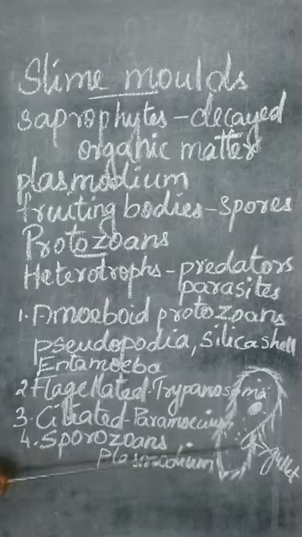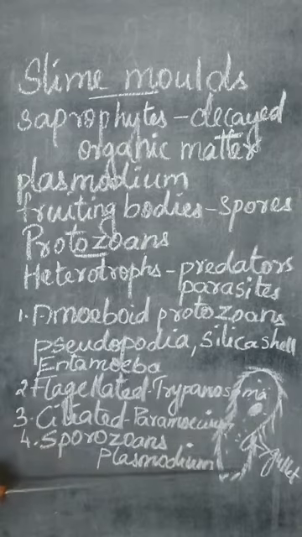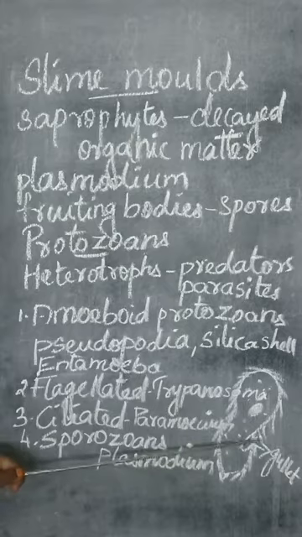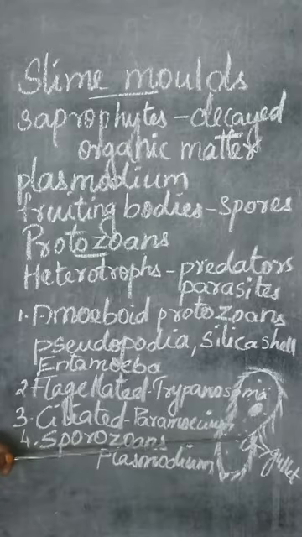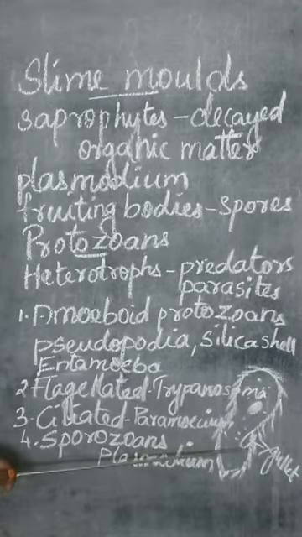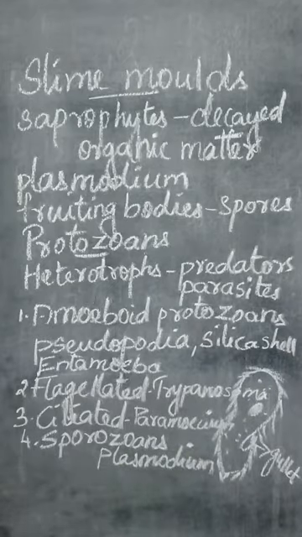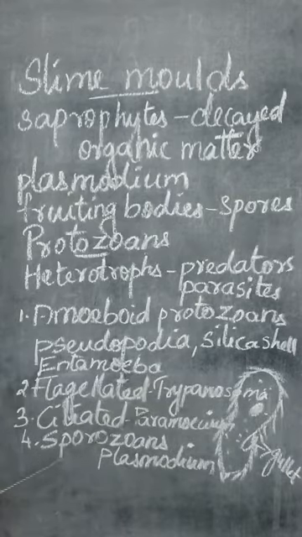So how is the water allowed to enter here? It is due to the coordinated movement of the cilia. The cilia present on the outer surface of this gullet move in a coordinated manner. As a result, the water is allowed to enter inside through this opening. Along with that water, the food will also be entering inside, and thus it gets the food from that water. I hope you are able to follow it. Example is Paramecia.